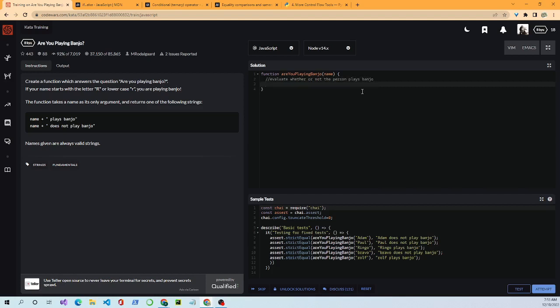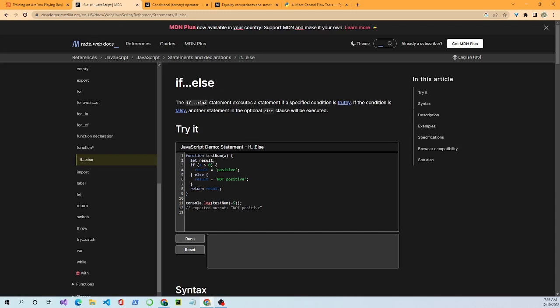So how are we going to do that? We're going to use something called an if-else statement. If we come up here to the documentation, we see that an if-else statement executes a statement if a specified condition is truthy. If the condition is falsy, then the optional else clause will be executed. Looking at the example, they say if a is greater than 0, result equals positive, else result equals not positive, return result.